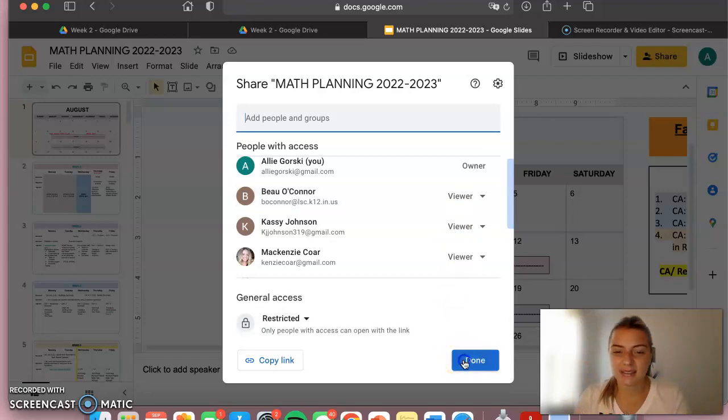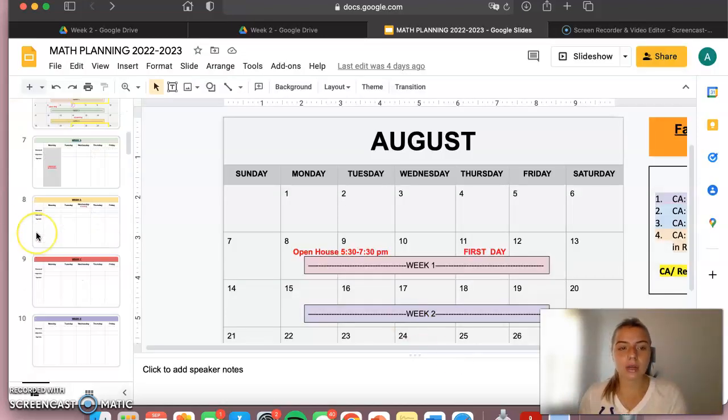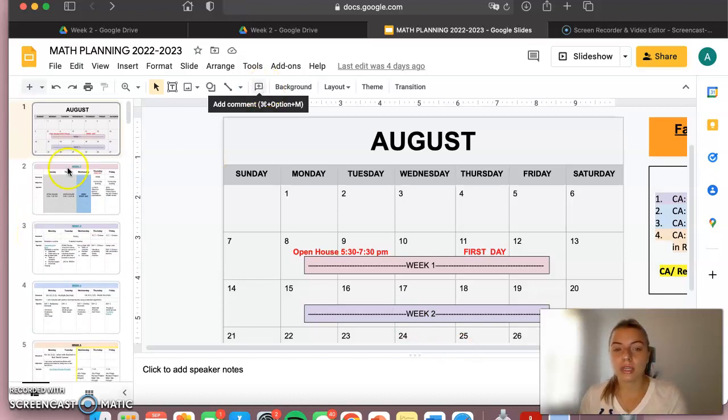Planning is something I'm not always super collaborative about. Everyone kind of has their own approach to it. So being able to share it as a viewer, letting them say, hey, make your own copy, do with it as you would please, is very beneficial, which is another reason why I absolutely love Google.